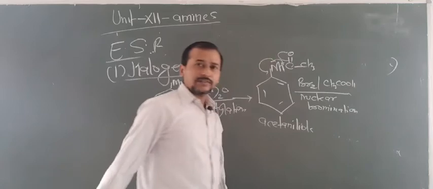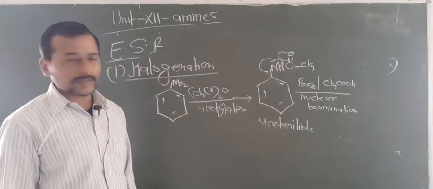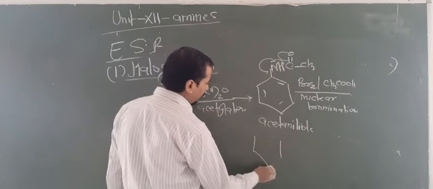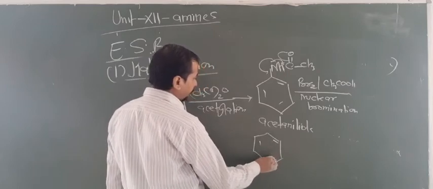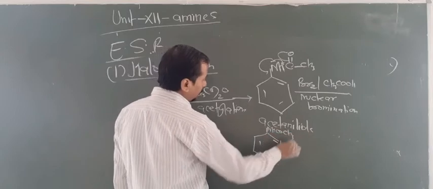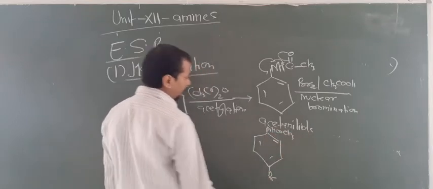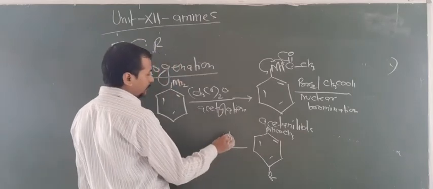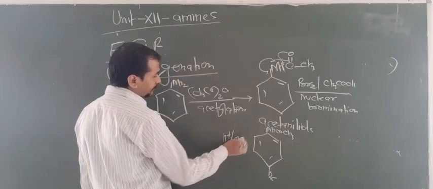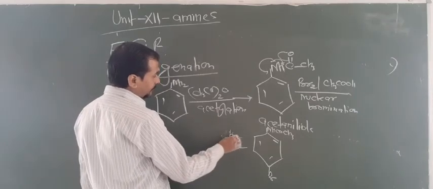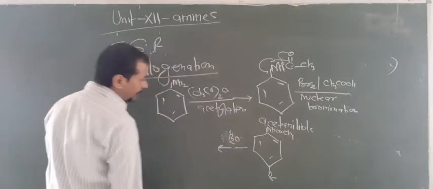Now this will produce two products, ortho and para, but para is the major product. That's why we can write the para as the major product. This will give NH, CO and CH3, with Br attached at para. Now we have to move on. Here you have to do the hydrolysis. Are you getting this point? You have to do the hydrolysis. In that condition, what happens?